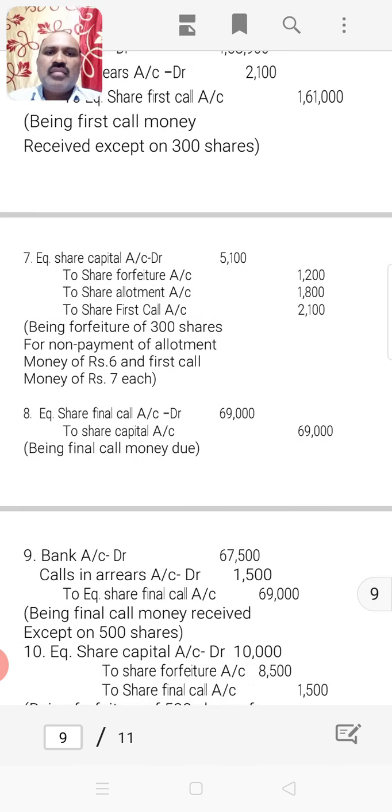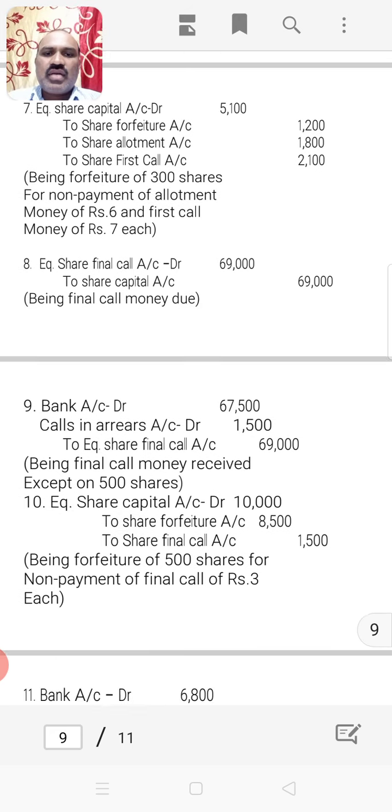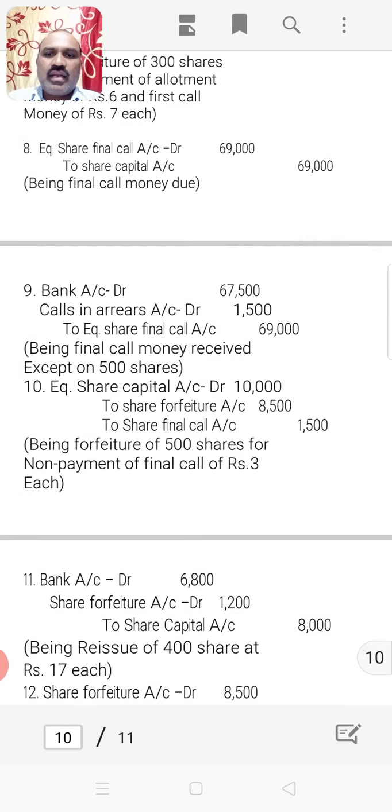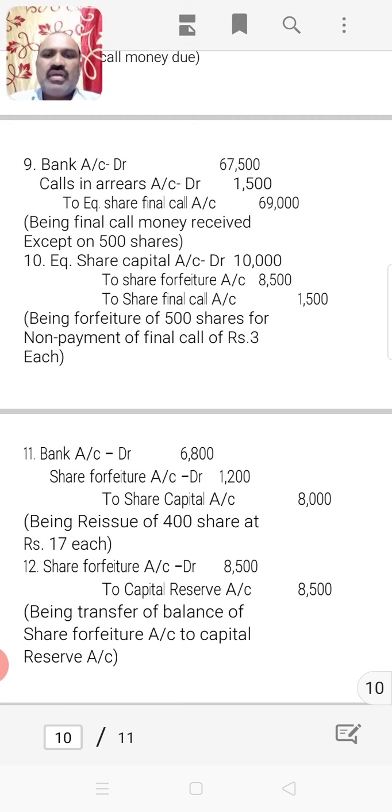Moving to the next journal entry, equity share final call account is debited at 3 rupees each on 23,000 shares, but money is received only from 22,500 shares because 500 shares have failed to pay final call money. Due to this, those 500 shares are forfeited. For this, the 10th journal entry is recorded here, and the 11th journal entry talks about reissue of those shares which are forfeited.